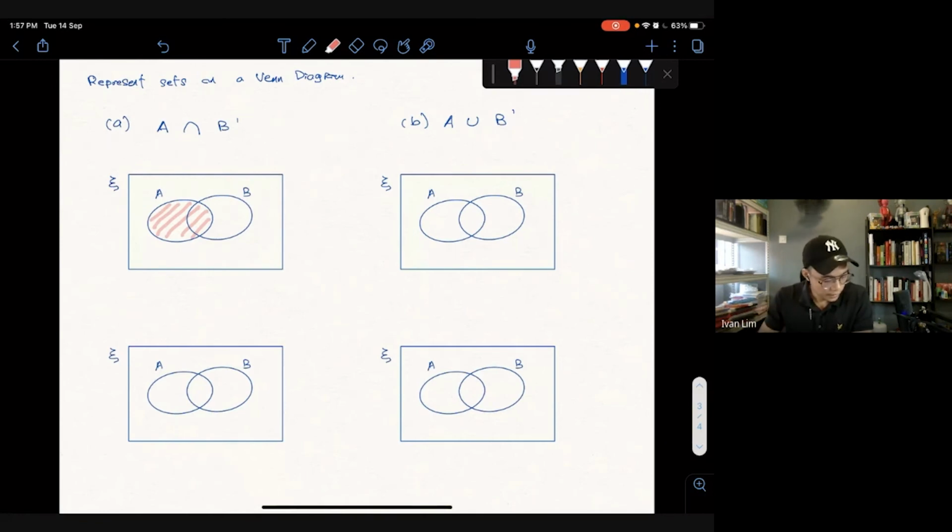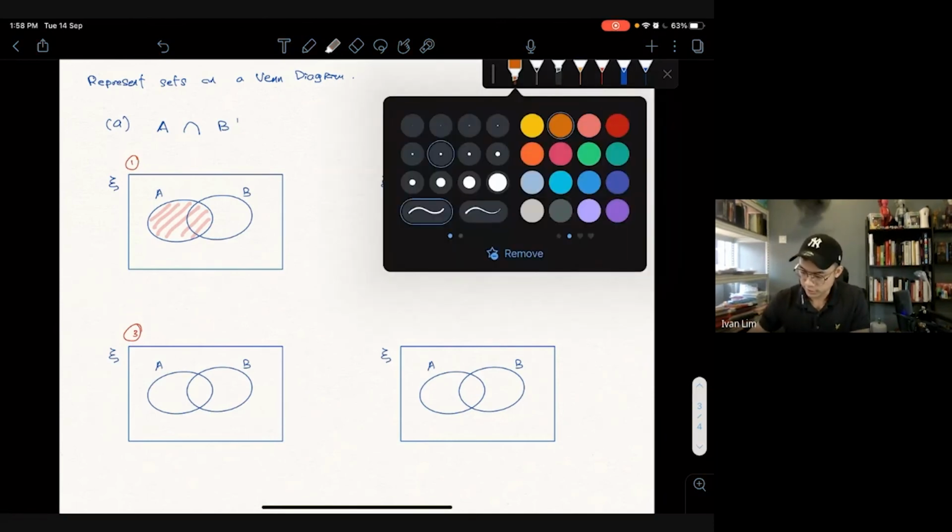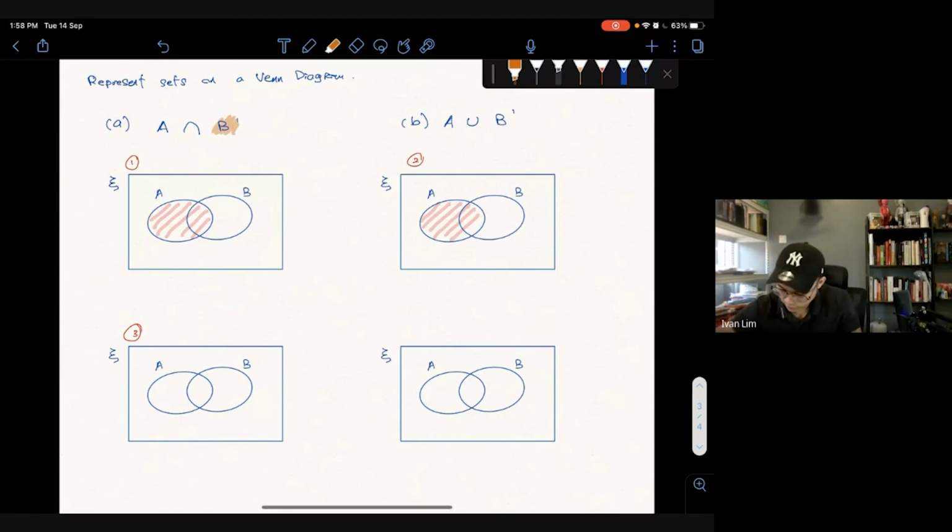Second part, let's say we want to shade what is B prime. So B prime is not A, right? Okay, not A. So it goes like this, 2 and 3. A, just now we shaded like this. We want to find the intersect, that means where A and B prime intersect. So for B prime, I'm going to use another color, let's say this orange color. So maybe I just put it here. I shade it the other way around so that it's clear. So you want to shade it in the opposite direction.